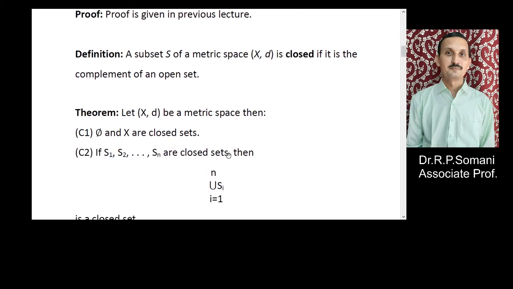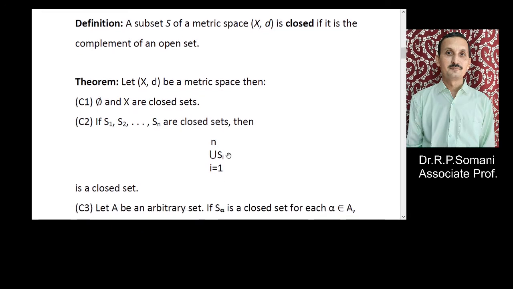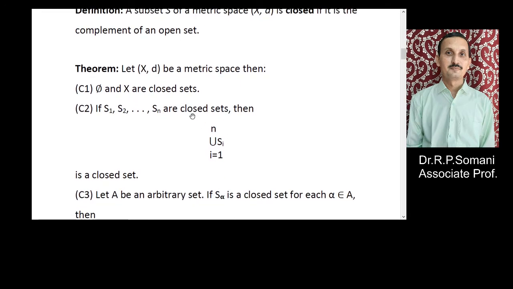तो सिमिलर टू ओपन सेट, फॉर क्लोज सेट्स आल्सो वी आर हैविंग द थ्री प्रॉपर्टीज कंडीशंस, that phi and X are closed sets. First is similar. Second one, that if S1, S2 and Sn are closed sets, then their union is also a closed set. So in the open set we are considering here intersection, and here we are considering union.